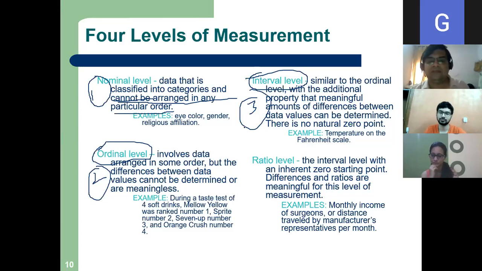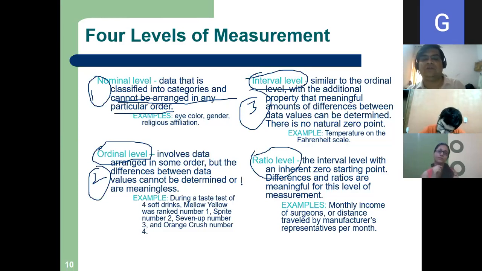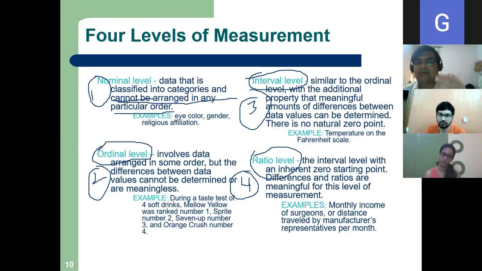And finally, the ratio level. The highest level of data is called ratio level. It is the interval level with an inherent 0 starting point.